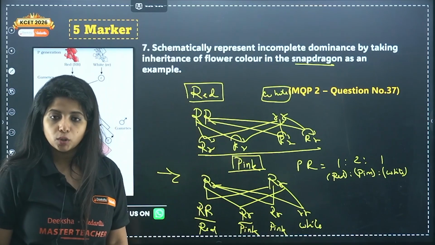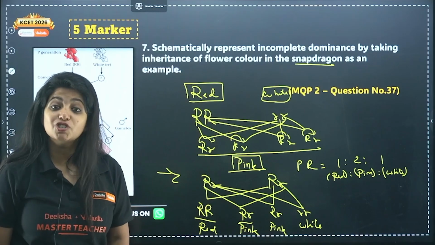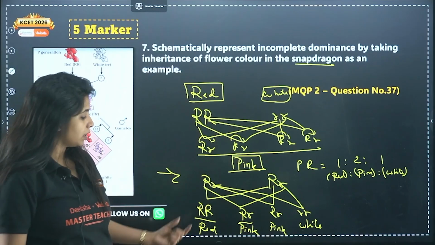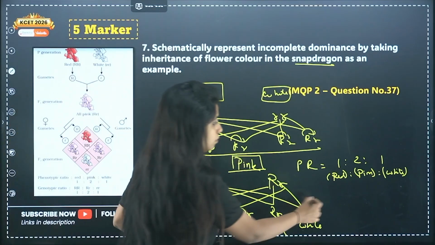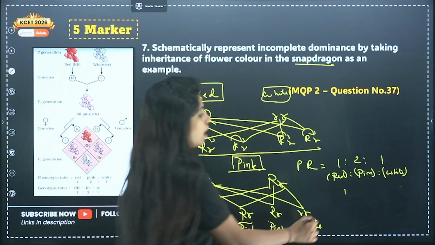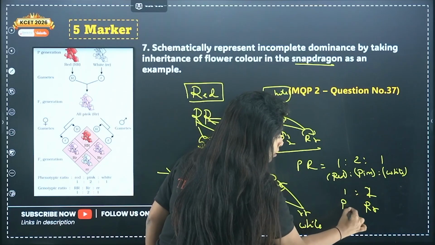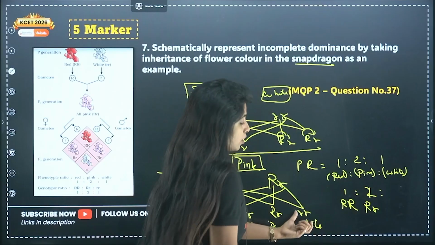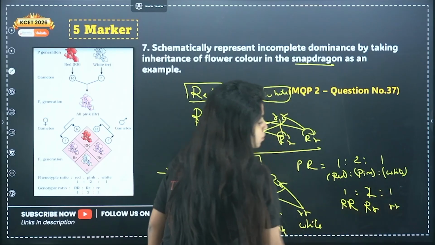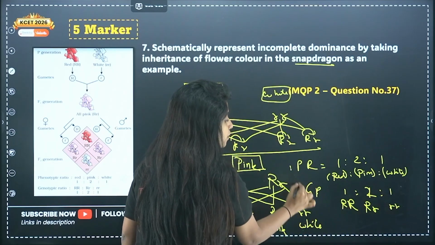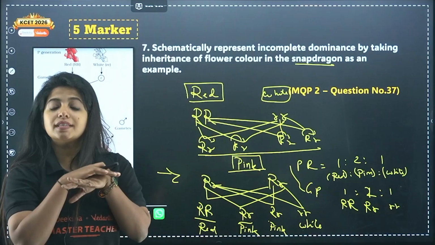Cool. Now, my dear children, what is the genotypic ratio? Genetically, how they look. One is capital R capital R, two of them are capital R small r, and one of them is small r small r. So the genotypic ratio and phenotypic ratio are going to be the same.